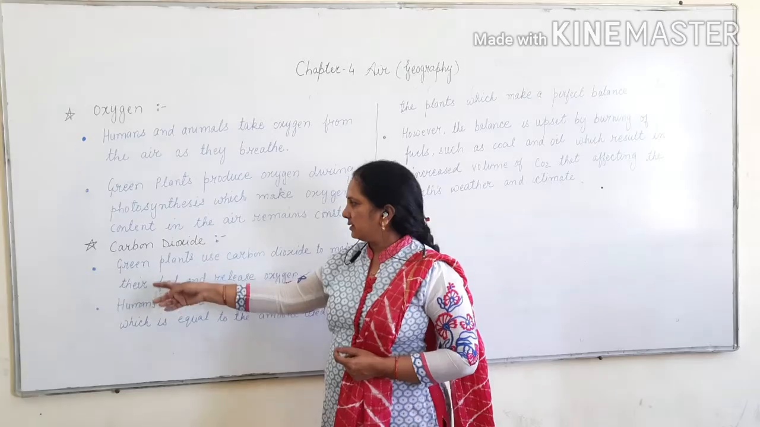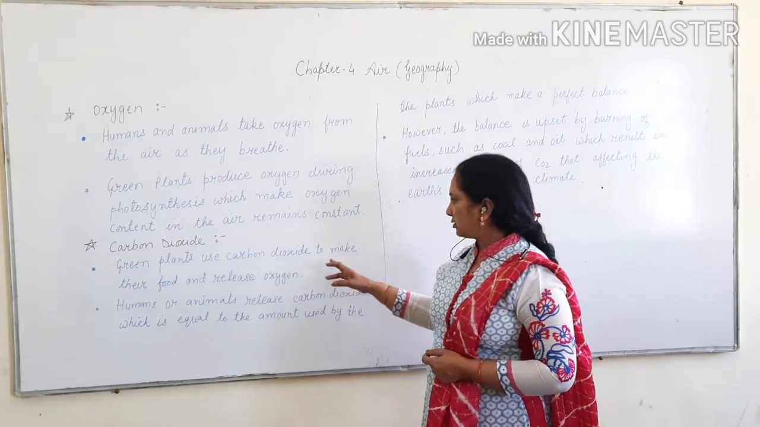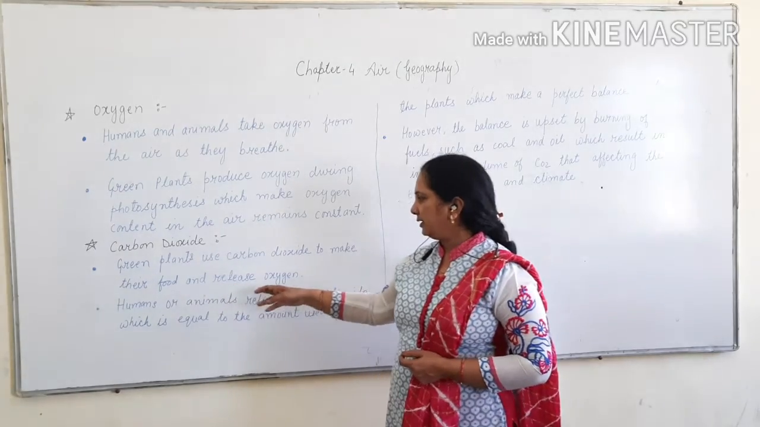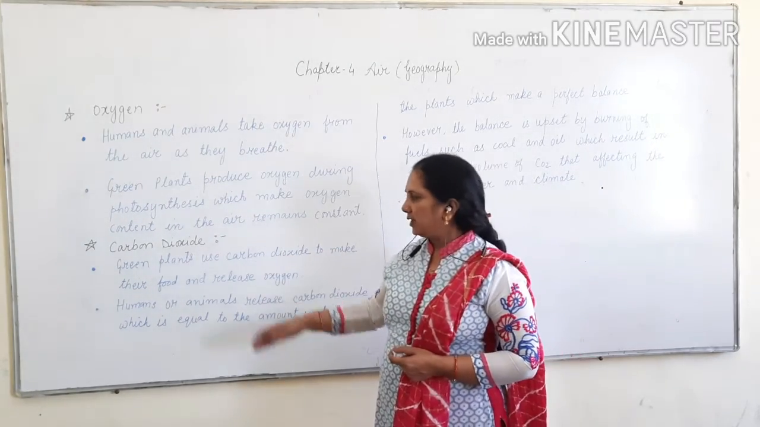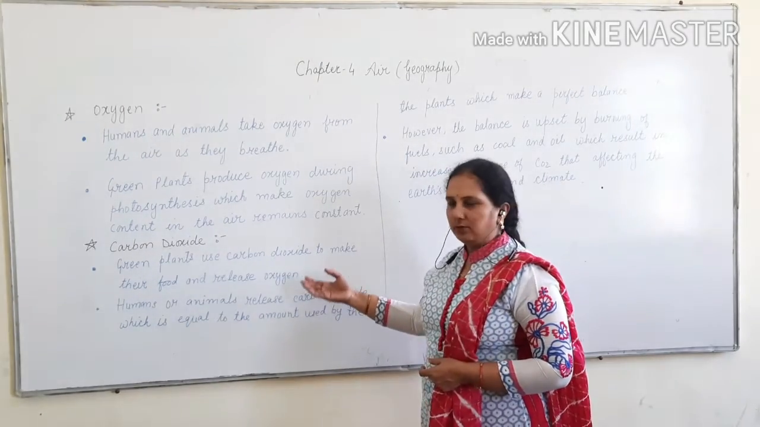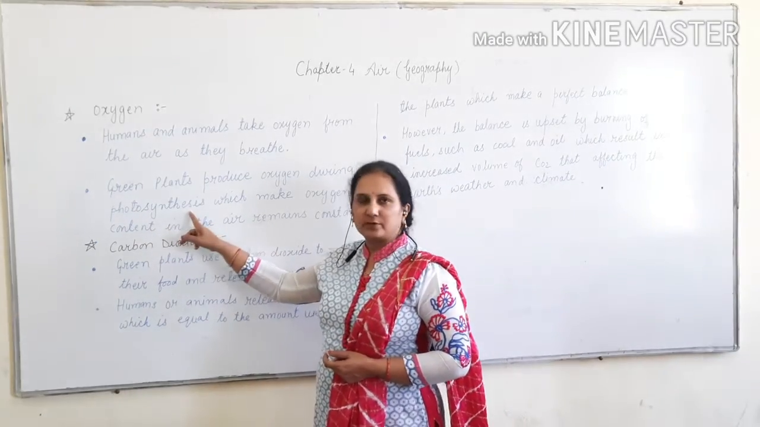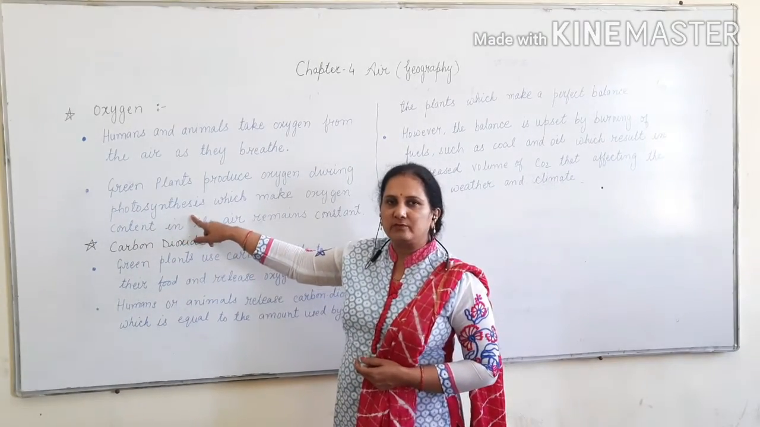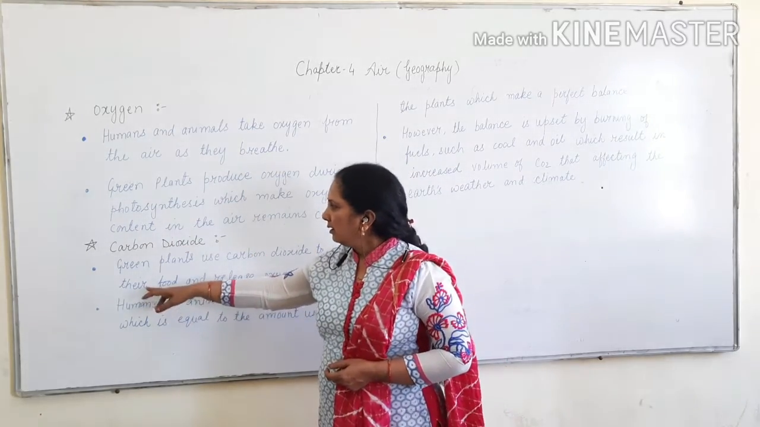And the next gas is carbon dioxide. Green plants use carbon dioxide to make their food and release oxygen. As I told you, green plants use carbon dioxide to make their food and they release the oxygen during that process. And that process is known as photosynthesis. The process of making food by the plants is known as photosynthesis.